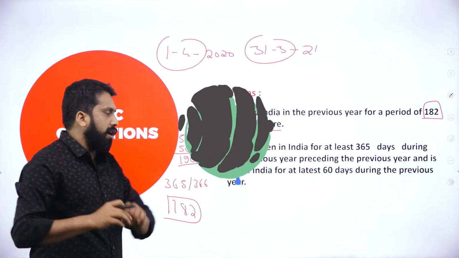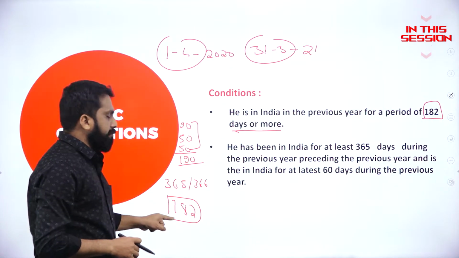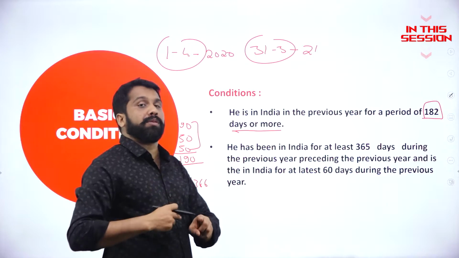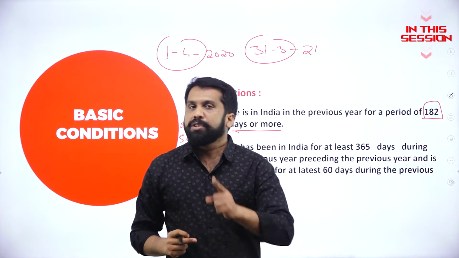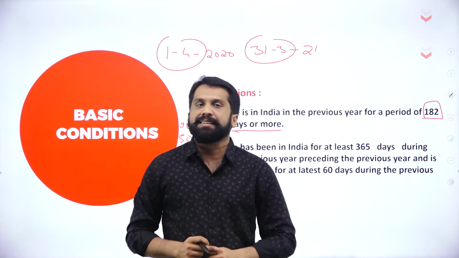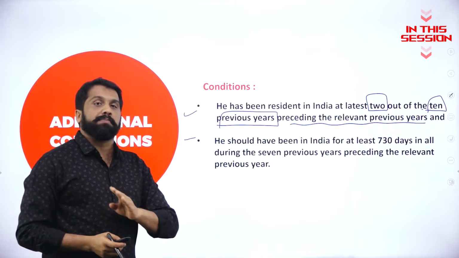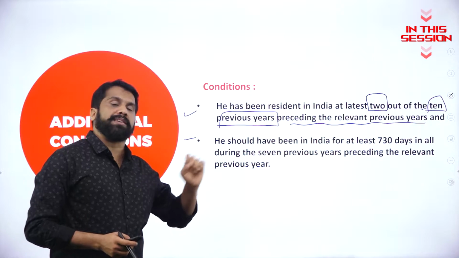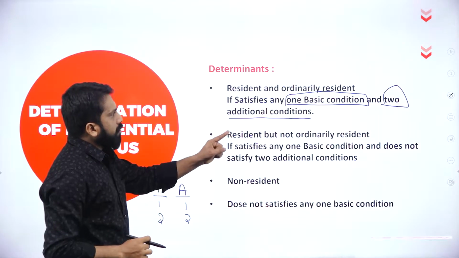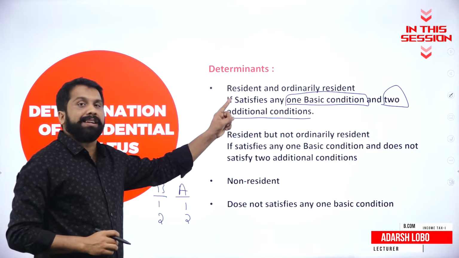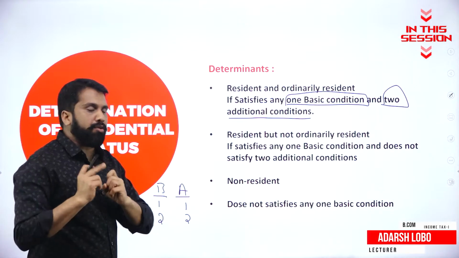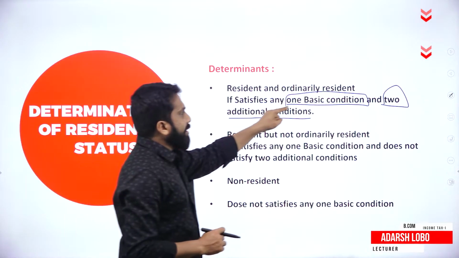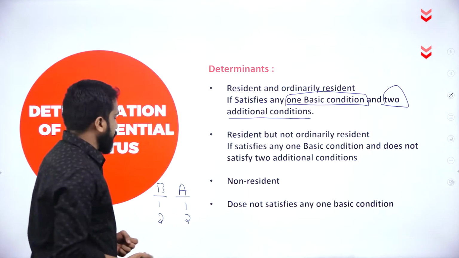In India, how many days you are there. If it is equal to or more than 182 days, you are called as resident. Preceding means you are not supposed to consider last year. Excluding last year, you go back your 10 years. If you want to become resident and ordinarily resident, you must fulfill any one of the basic condition.